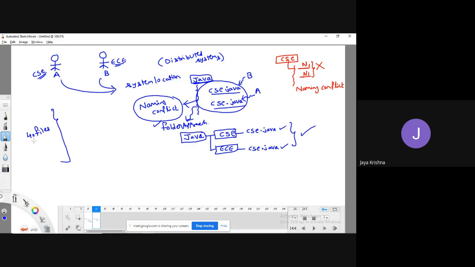Out of these 40 files, there are some files which should not be disclosed to anybody. For example, in our daily system, you will have drives: D, E, F. Assume it is B. Okay, fine.